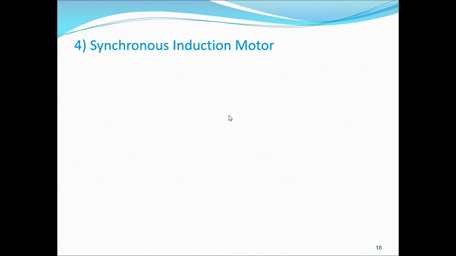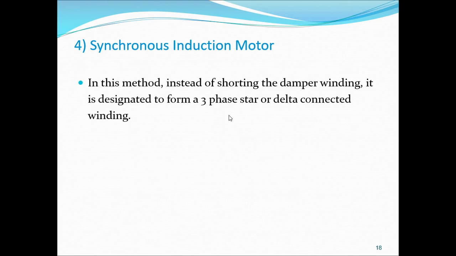The next one is the synchronous motor as an induction motor. In this method, instead of short circuiting the damper winding, it is designed to form a three-phase star or delta connected winding.